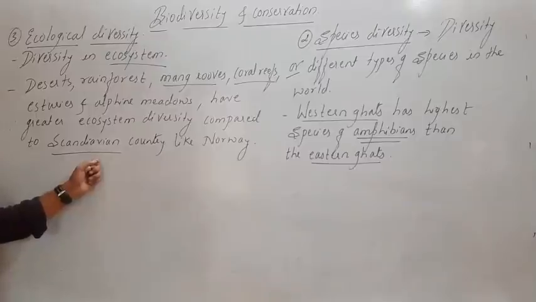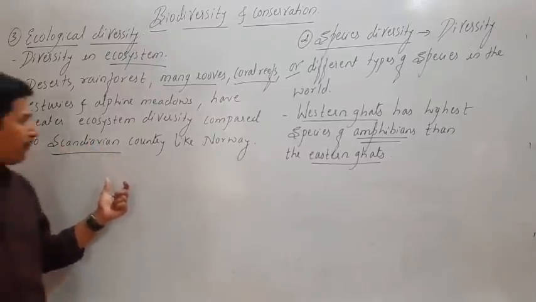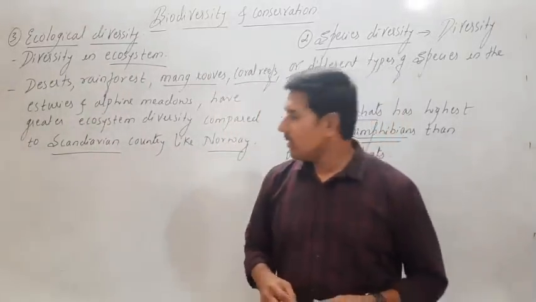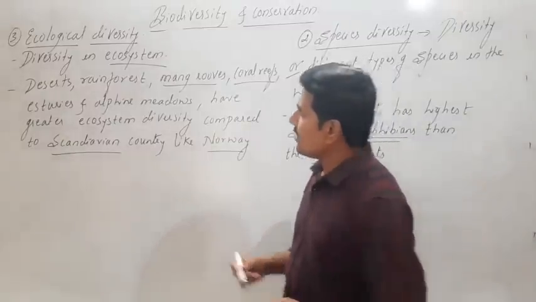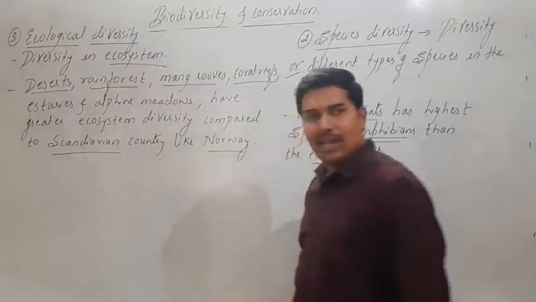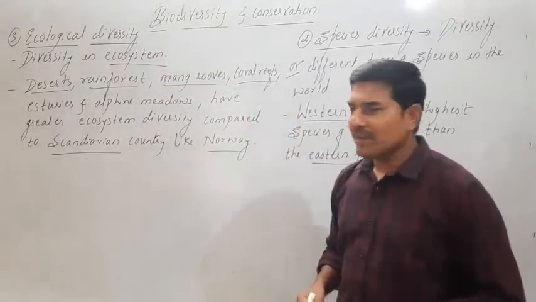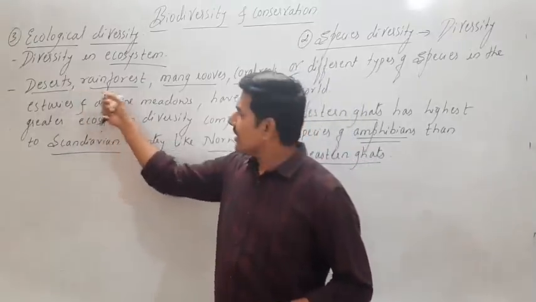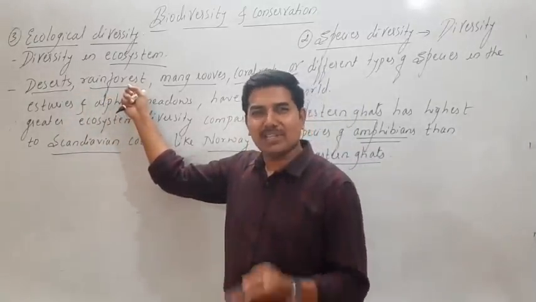If we compare the species richness, the species richness is less in Scandinavian countries like Norway, while in the deserts we have different types of species. In the rainforest, again the species are different, and that ecosystem also varies. Desert is an ecosystem, rainforest is an ecosystem, their species are different.